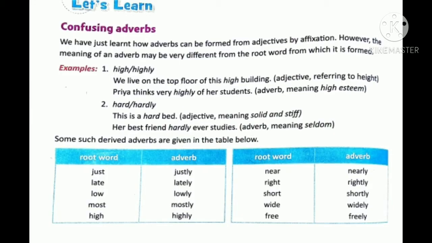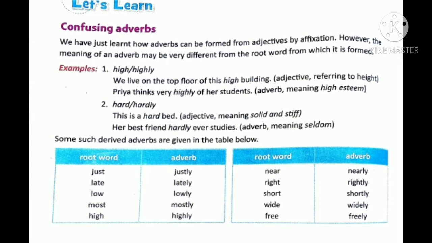Certain adverbs are confusing in the sense that when the adverb is derived from the root word, the meaning completely changes. That means it is not the meaning of the original word. For example, high and highly. High: we live on the top floor of this high building. That shows the height. And Priya thinks very highly. The meaning changes when it comes to the adverb. The first one is an adjective, and when you change it into an adverb, the meaning completely changes.